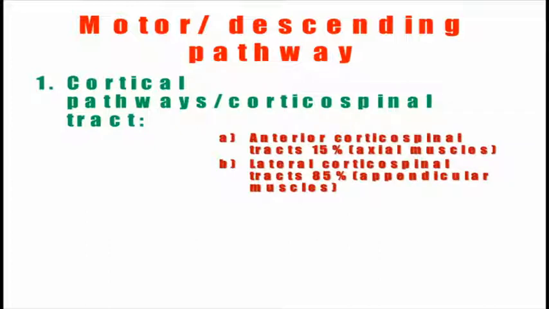First of all, we will discuss the first pathway of the motor system, which is called the cortical pathway.